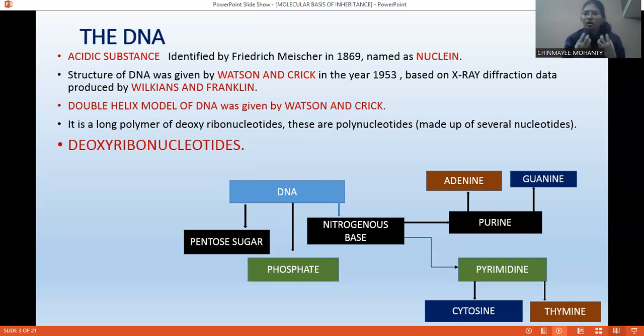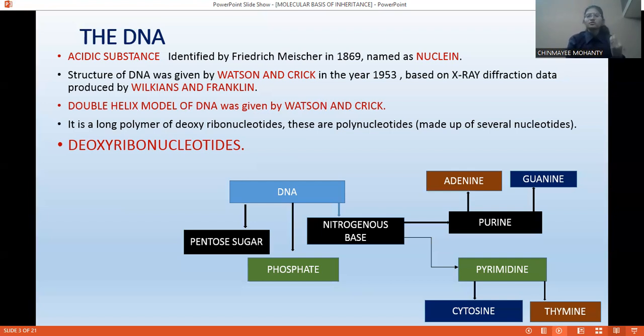Okay, so if you can recall the structure of DNA, what is the structure of DNA? DNA is deoxyribonucleic acid. Why is it called deoxyribonucleic acid? Deoxy means devoid of oxygen. There is no oxygen at the 2' position. Now, what am I talking about when I say the 2' position?